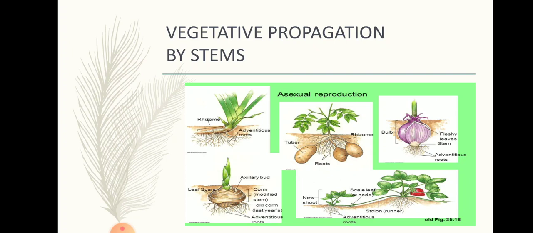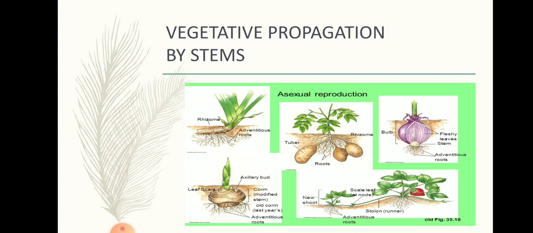As these stems grow through the soil, they produce adventitious roots in the buds and a new shoot comes out from it above the ground surface. And if the rhizome subsequently dies, then a separate plant will be formed after it is detached from the parent plant.